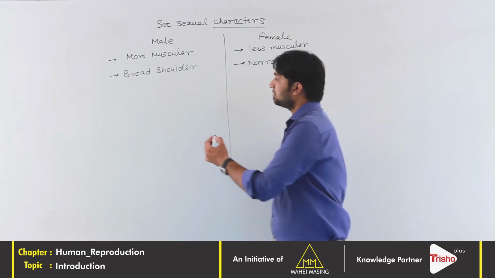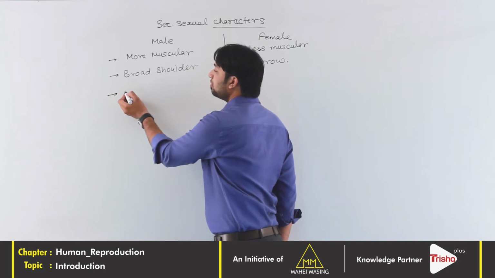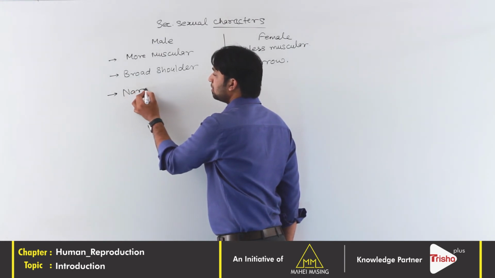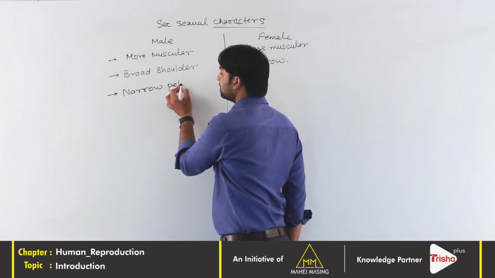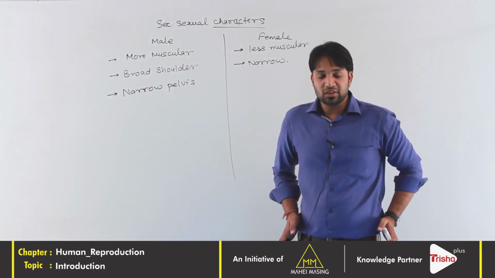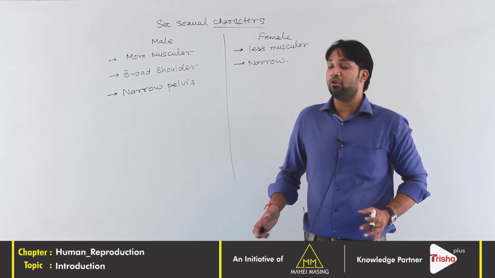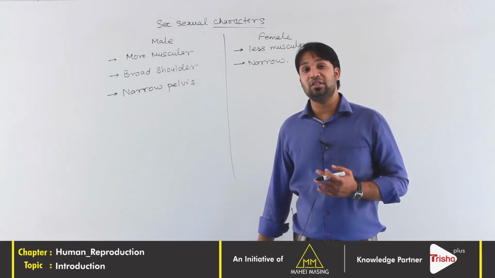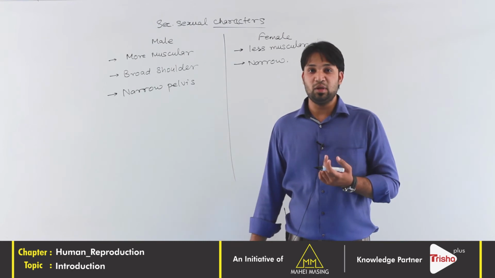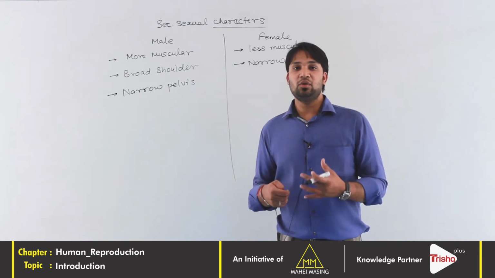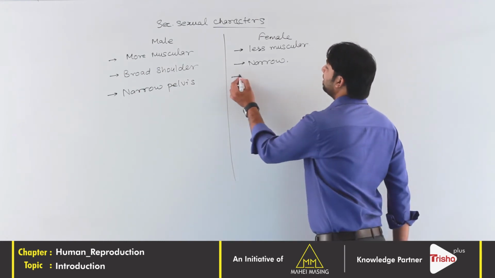The third is that the male will have a narrow pelvic region. In case of female, it will be broad, because later in the stages the female has to carry the baby. At that time the pelvic region will be broad, and it will be easy to carry the baby. So broad pelvis.